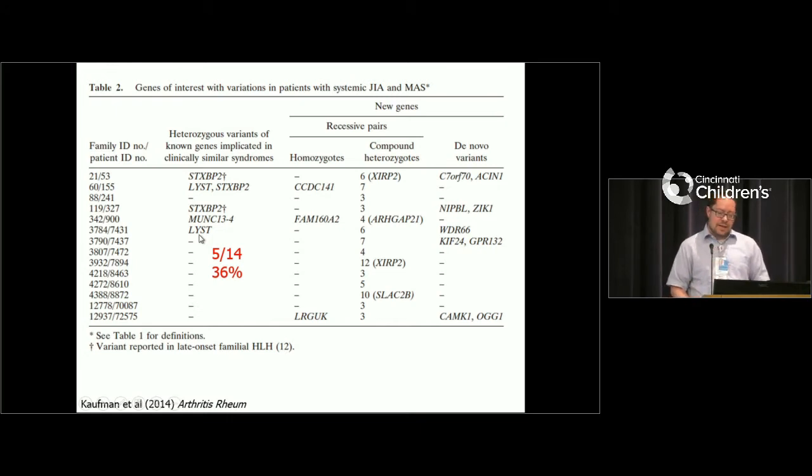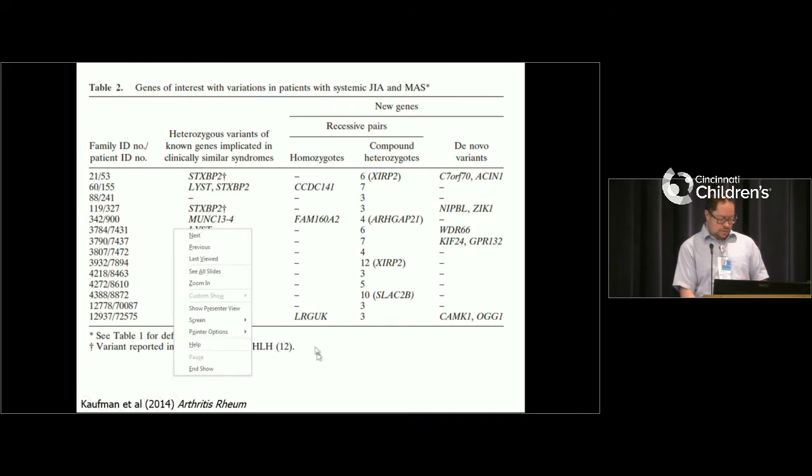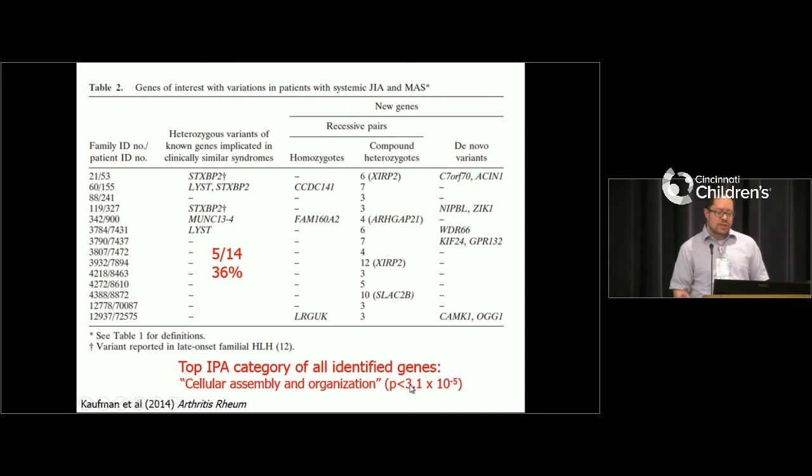But then sometimes by looking at a group of patients and lumping them all together, you can try to see some patterns. And when we did that with this group of, I believe, 14 patients, we actually did see a pattern, which was that there seemed to be an overrepresentation of genes in this pathway that's been called cellular organization and assembly. So they seem to be more likely to have rare changes in genes involved in movement of these granules within cells. So it suggested that some of these other genes that we find could in fact be genetic risk factors for MAS.